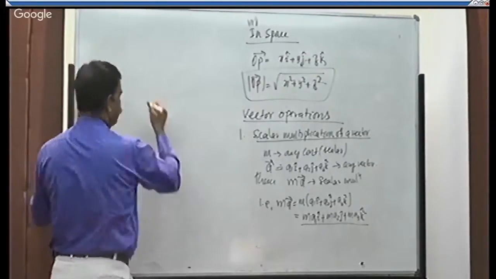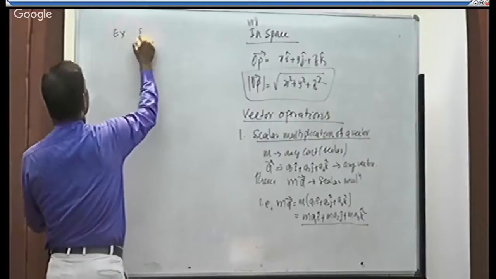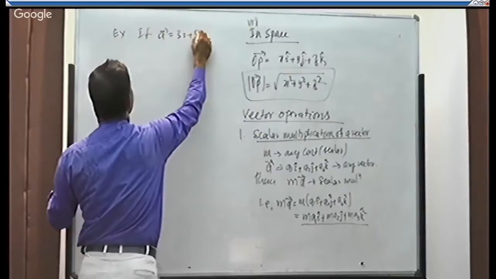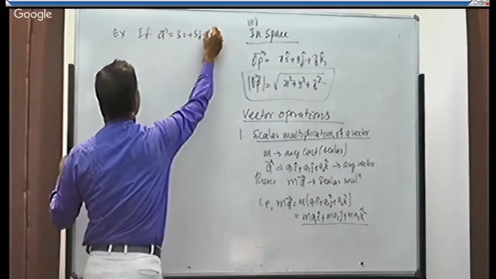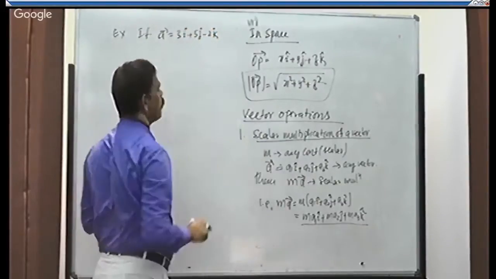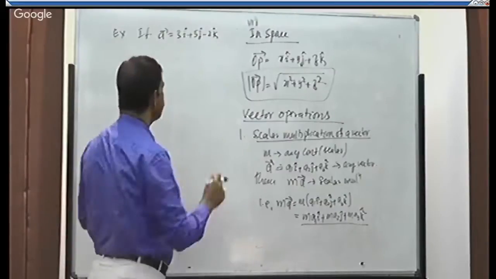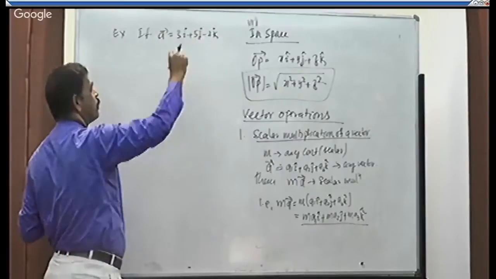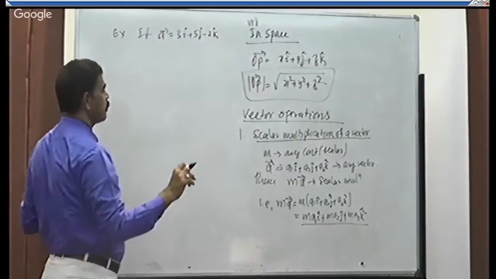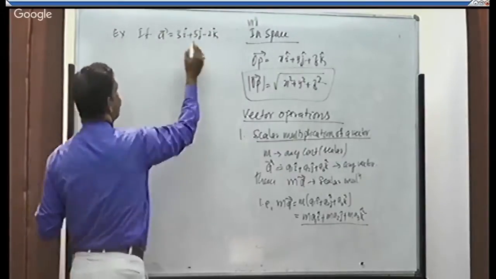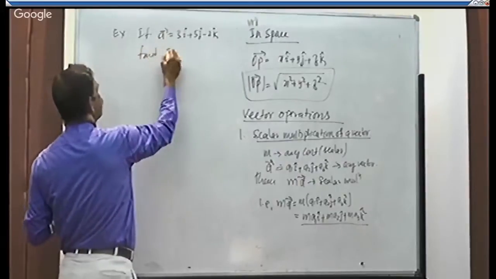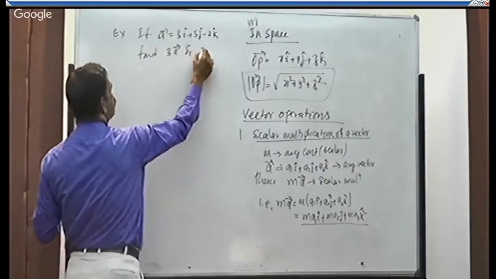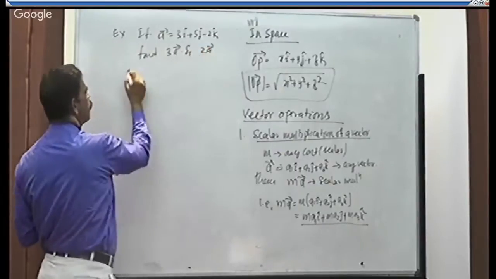Take a practical example. If a is equal to 3i plus 5j minus 2k. Sometimes I don't write the cap, so it is always understood that it is a unit vector. i, j, k, whether they have a cap or not, will be considered as unit vectors. If they ask to find 3a and 2a, see, what is 3a?